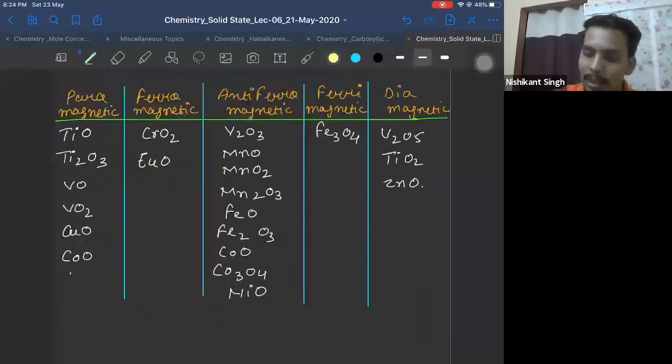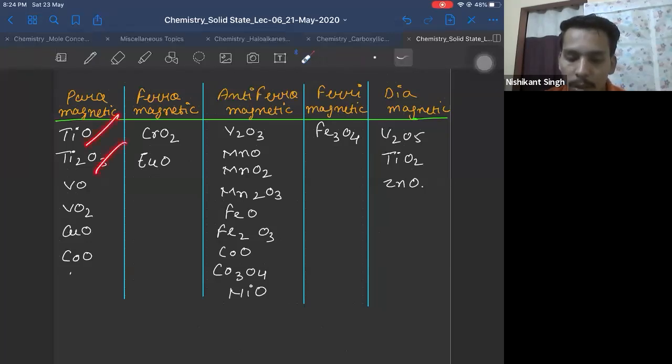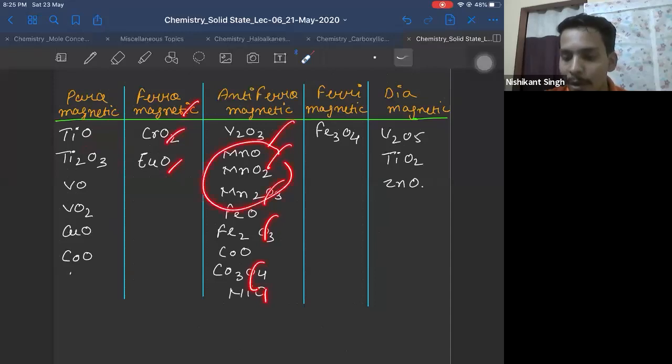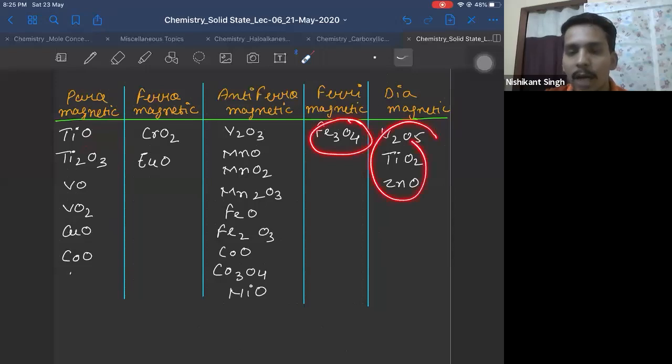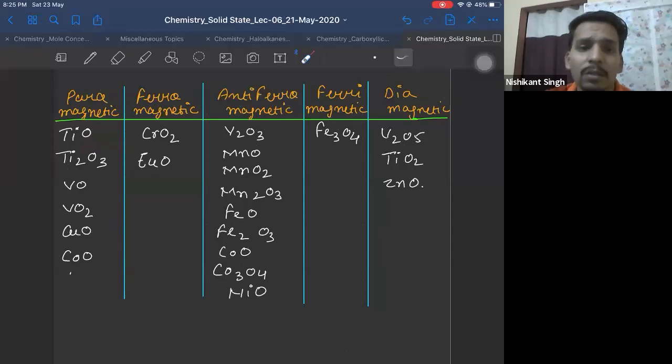Let us take examples. I have mentioned all the examples here together. You should try to remember this chart as well, right? All these oxides are paramagnetic, ferromagnetic only two. All these are anti-ferro, all manganese anti-ferro. Ferrimagnetic Fe3O4, these three are diamagnetic. I have represented all of them in the form of a table, right? This table is also difficult to find. So kindly add it to your notes and remember it before the exam.